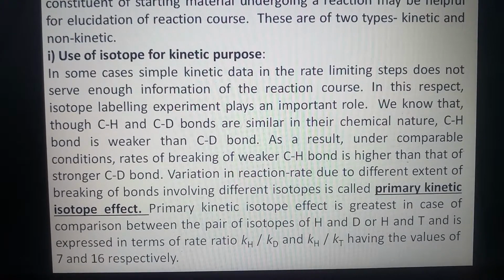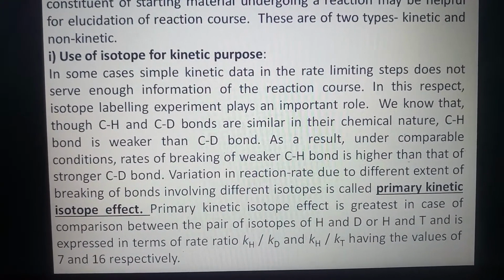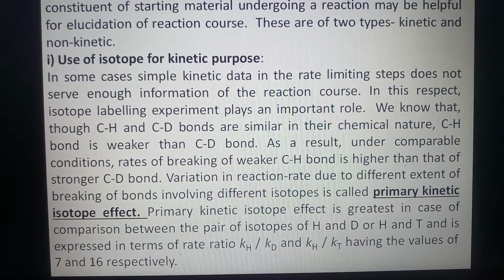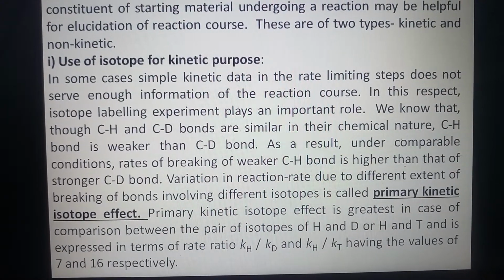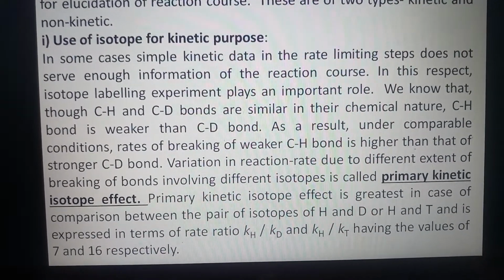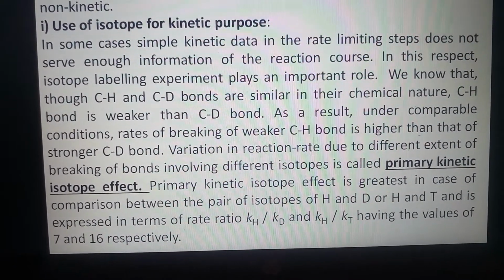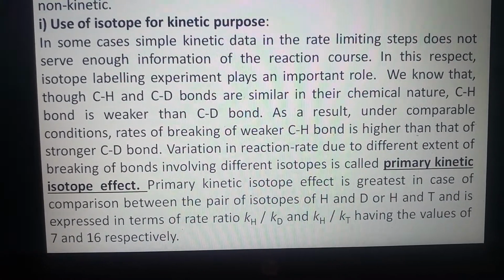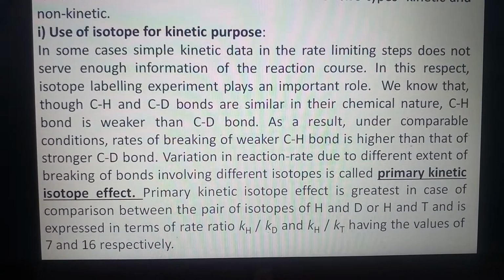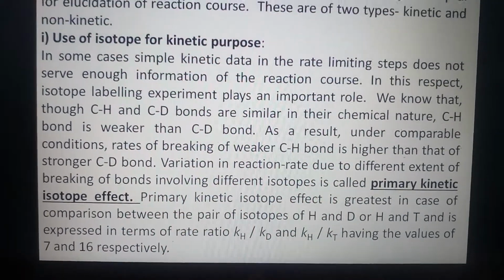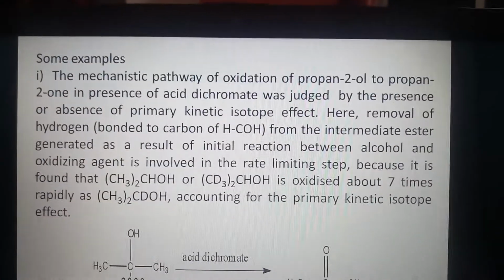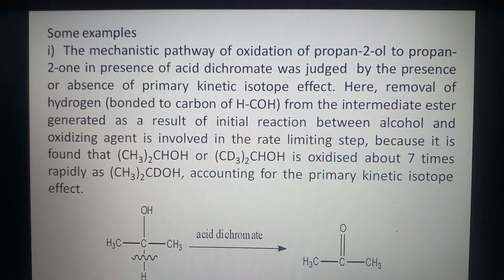Primary kinetic isotope effect is greatest in case of comparison between the pair of isotopes of hydrogen and deuterium or hydrogen and tritium, and is expressed in terms of the rate ratio kH by kD and kH by kT having the values of 7 and 16 respectively. Here are some examples of primary kinetic isotope effect.